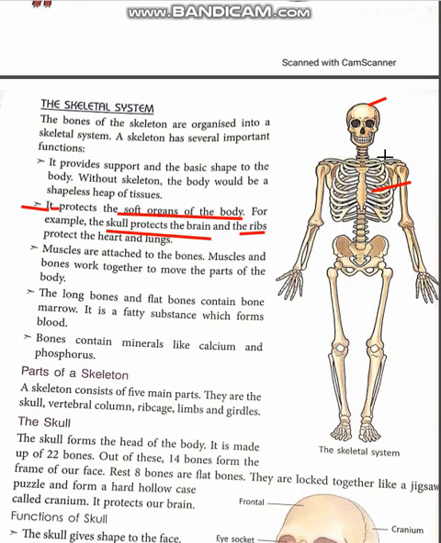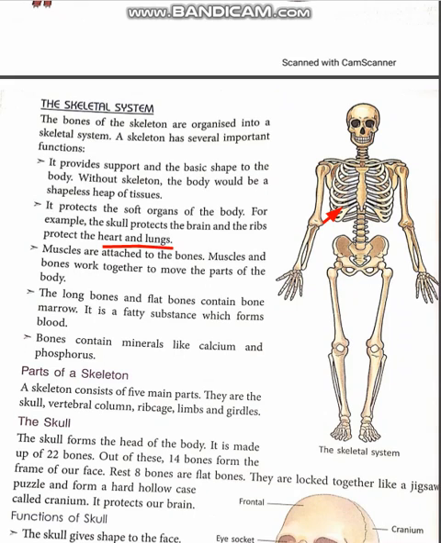These all are ribs, arranged like a cage. So together this is called a rib cage. Okay class? So this is rib cage. Inside the rib cage, two organs are there. Those two organs are heart and lungs. So second function is it protects the soft organs of the body.